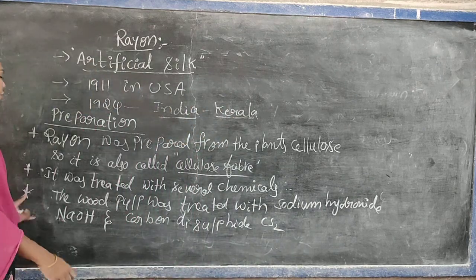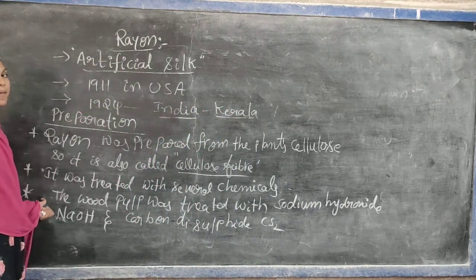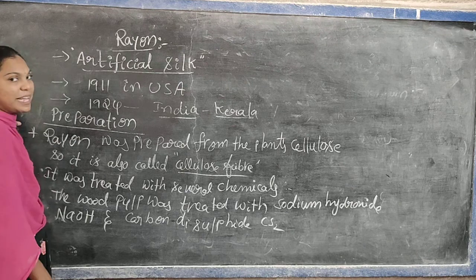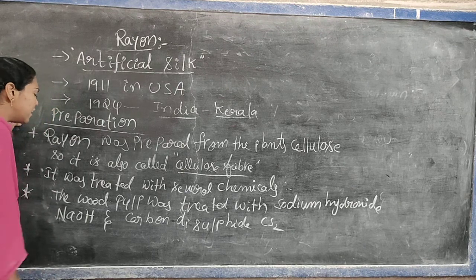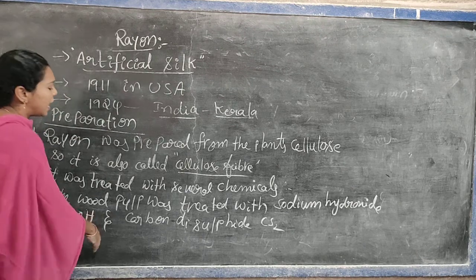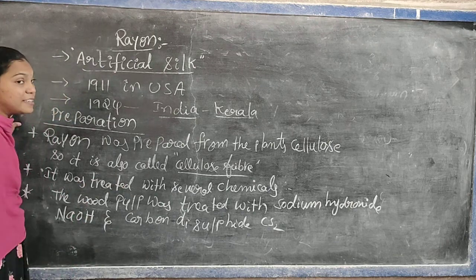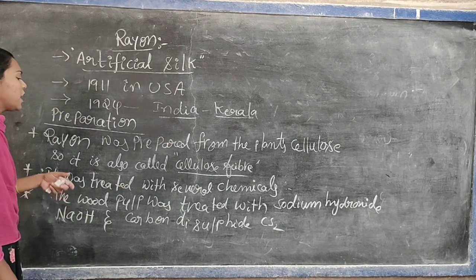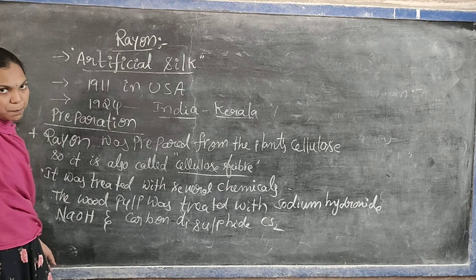You remember, the wood pulp was treated with several chemicals. What are those chemicals? Sodium hydroxide, formula NaOH, and carbon disulfide, formula CS2. These two chemicals we use for treating the wood pulp.